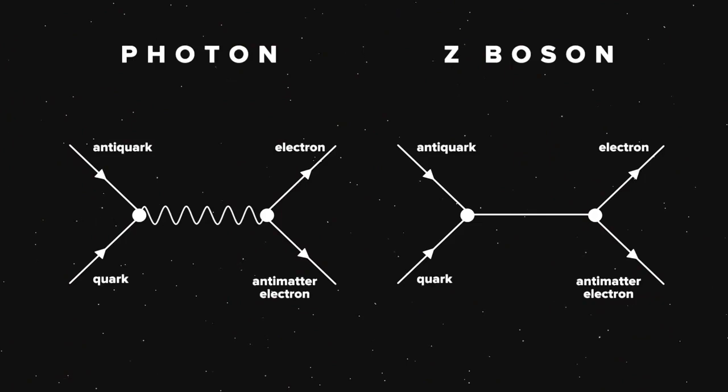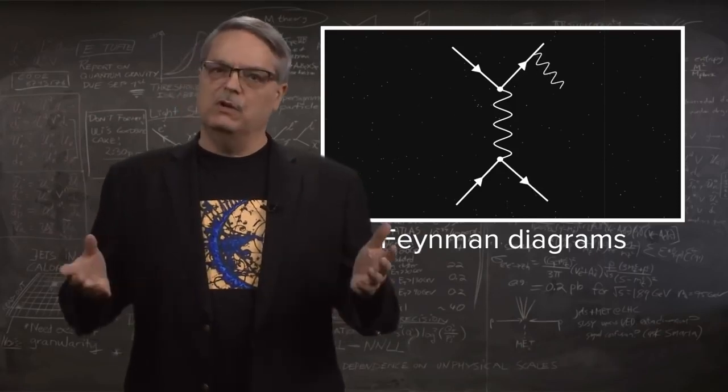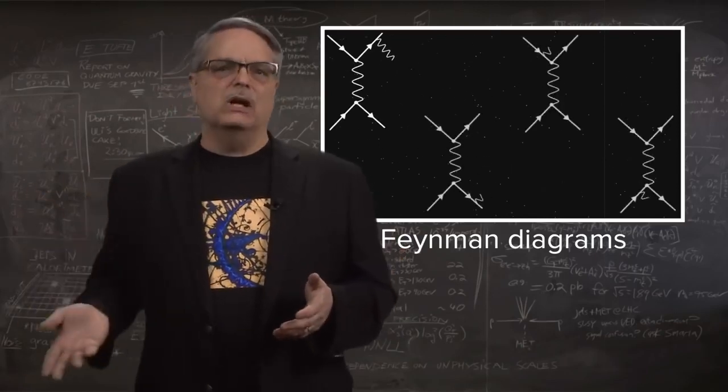So we see here two Feynman diagrams that show what's going on. On the left-hand side, we see that quark and antiquark coming together, making a photon, and then decaying into the electron and antimatter electron. On the right-hand side, we see the same thing, but with a Z boson. They're obviously very similar. I made another video about Feynman diagrams that's relevant. It might be worth your time to watch it.